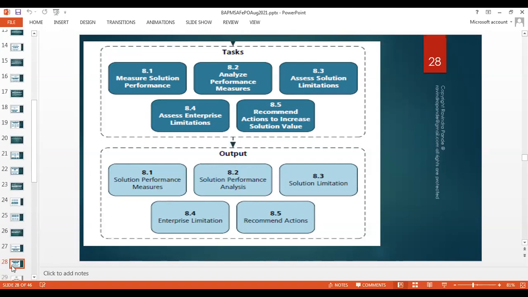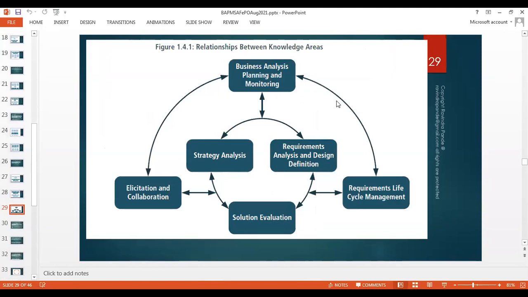So let's take a step ahead. Now we're going to understand different policies, procedures, and tools we use in these 6 different knowledge areas. Now let's try to understand how these knowledge areas are connected as we work in an iterative life cycle. So you can see the complete cycle here, right?